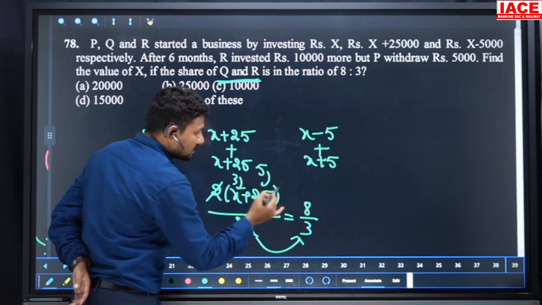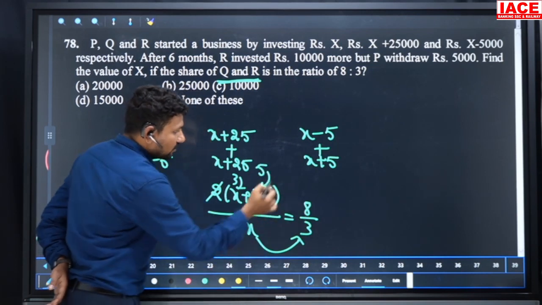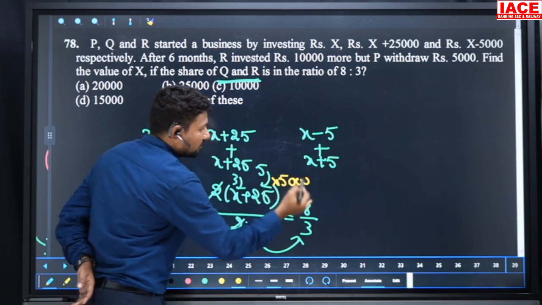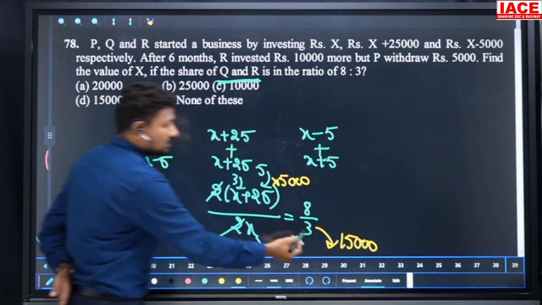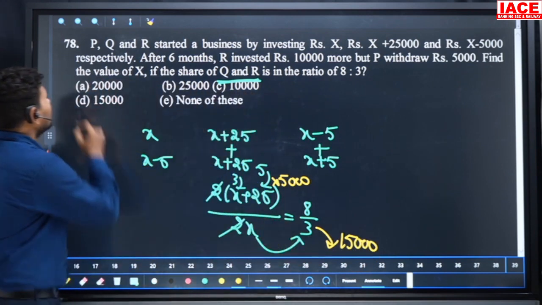That means 5 parts is equal to 25. 5 parts is equal to 25 means each part is equal to 5,000. Then 3 parts is equal to how many thousand? 15,000. X is equal to 3 parts, 3 parts is equal to 15,000. Then our option is D.